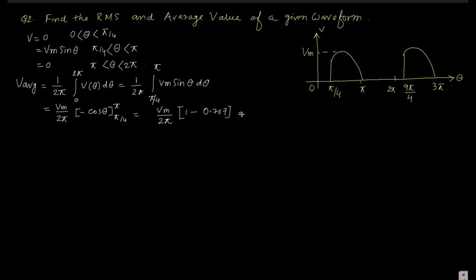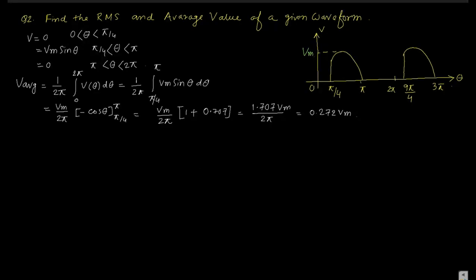So it becomes plus 1.707 Vm by 2 pi. If you put the value, then it is 0.272 Vm. This is the average value of this given waveform.